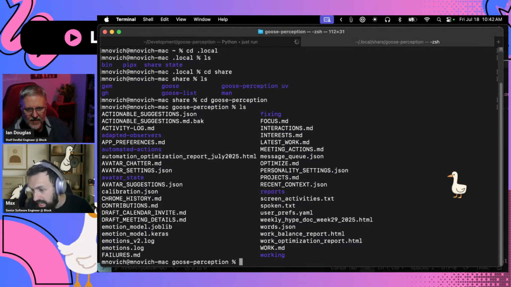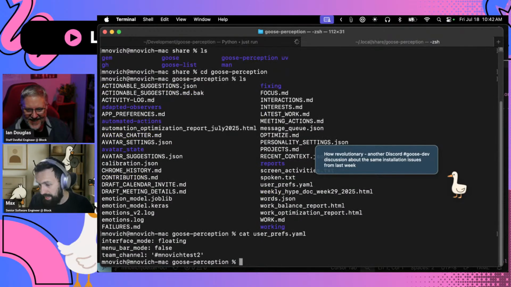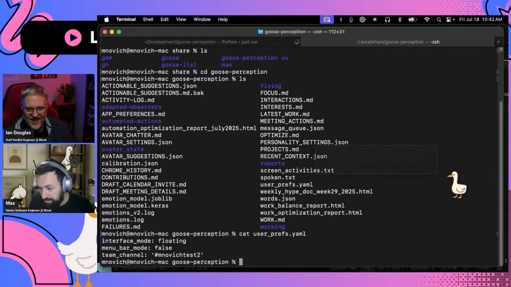And there's avatar state, all kinds of observers, automated stuff. And you would probably see there's user prefs YAML, which is referenced by some recipes. And essentially right now, as you can see, it only records the interface mode you want and the team channel for the Slack posts. Right now it's a test one, but you can always extend this with ideas like preferred display for things and whatnot, and basically have this context here in the user prefs YAML. Again, we're working on it off time, so any contributions are welcome.